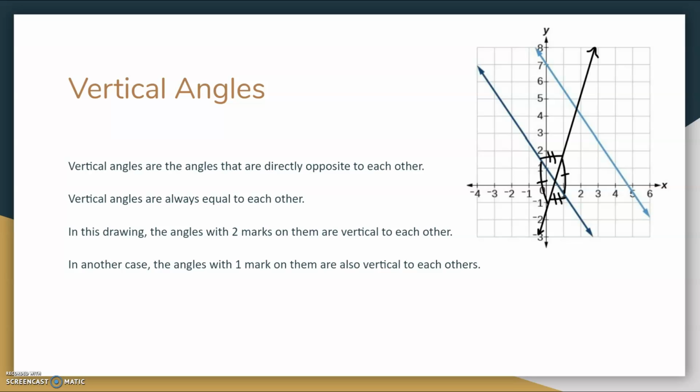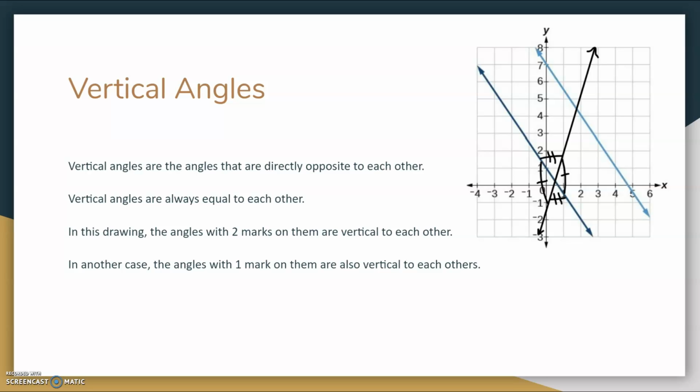Vertical angles. Vertical angles are the angles that are directly opposite to each other. Vertical angles are always equal to each other. In this drawing, the angles with two marks on them are vertical to each other, and in another case, the angles with one mark on them are also vertical to each other.